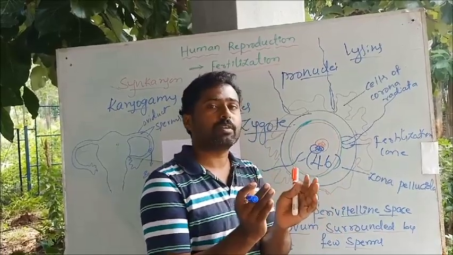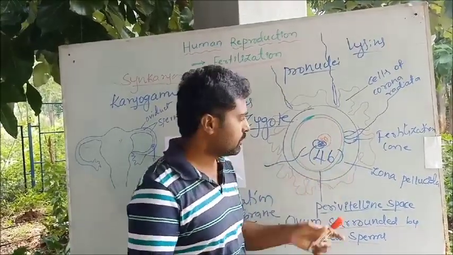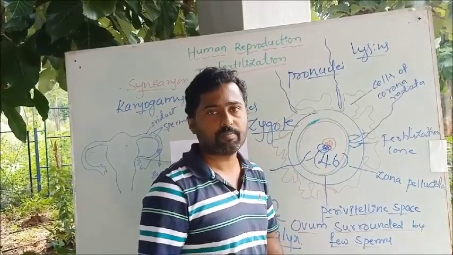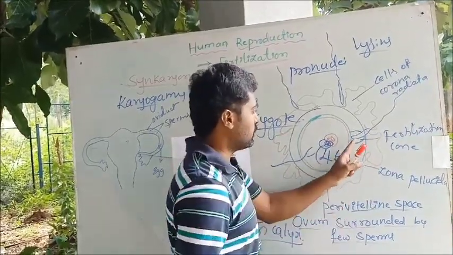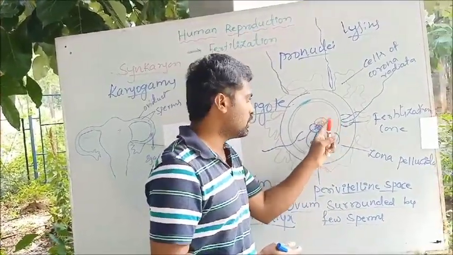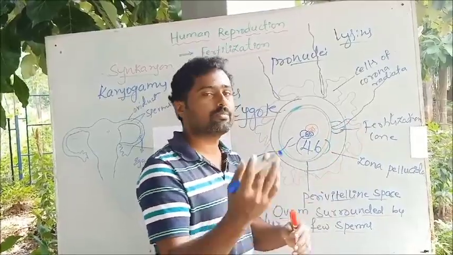Then the plasma membrane of the egg produces a dome-shaped or cone-shaped structure, called the fertilization cone. The sperm is engulfed into that. Okay. So then the sperm head, middle piece and neck enter into the plasma membrane, into the ooplasm. Then the fertilization cone subsides.